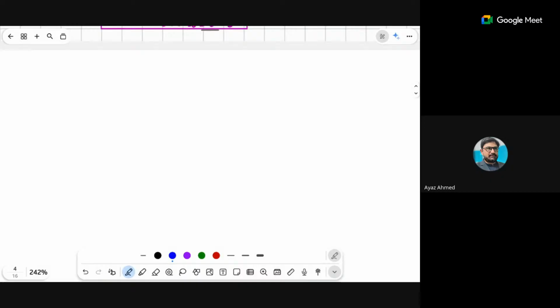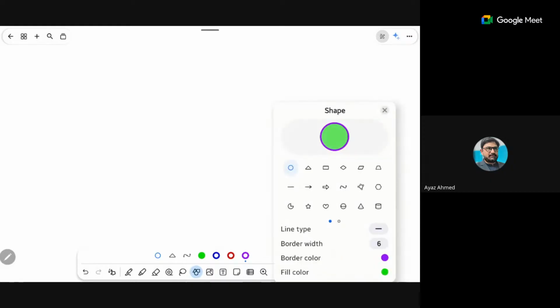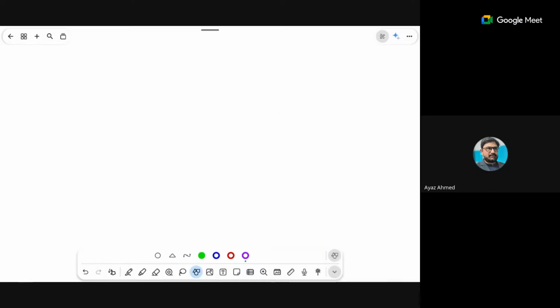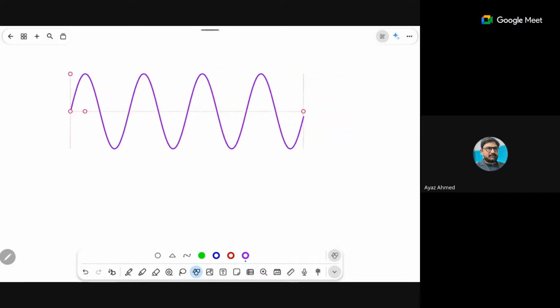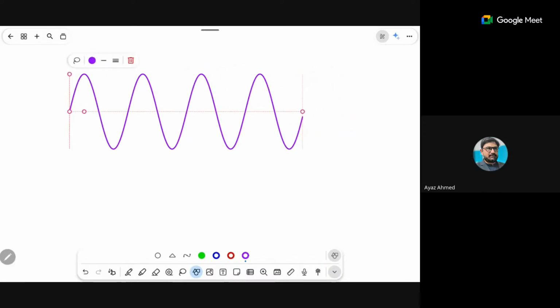For example, if I have a wave, this is a wave, and this wave has a time period relevant to its oscillation.